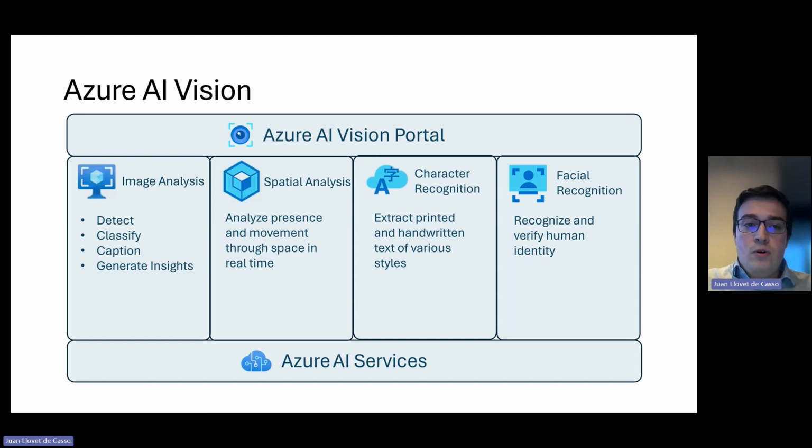And as you can see, on top of these services is the Azure AI Vision portal, which is the main way to interact with these models, especially in a testing environment where you're figuring out which model you might want to use for your specific use case before you go and implement it into your application.